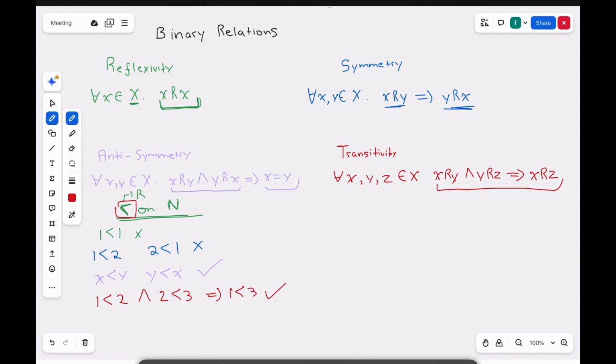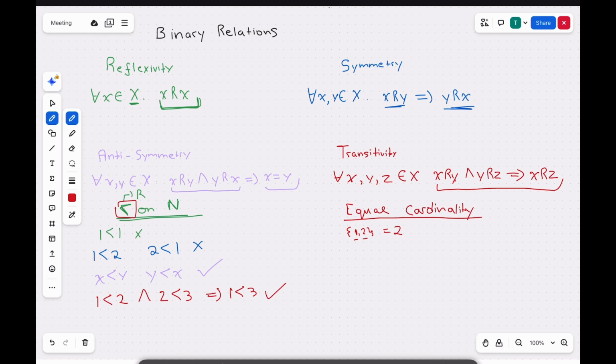Let's consider another relation, which is the equal cardinality relation. I'm just making up something, the equal cardinality relation. So sets are considered related if they have the same cardinality. The cardinality is just the number of elements in a set if you're unaware. So for this set, the cardinality is 2 because it has 2 elements in it.